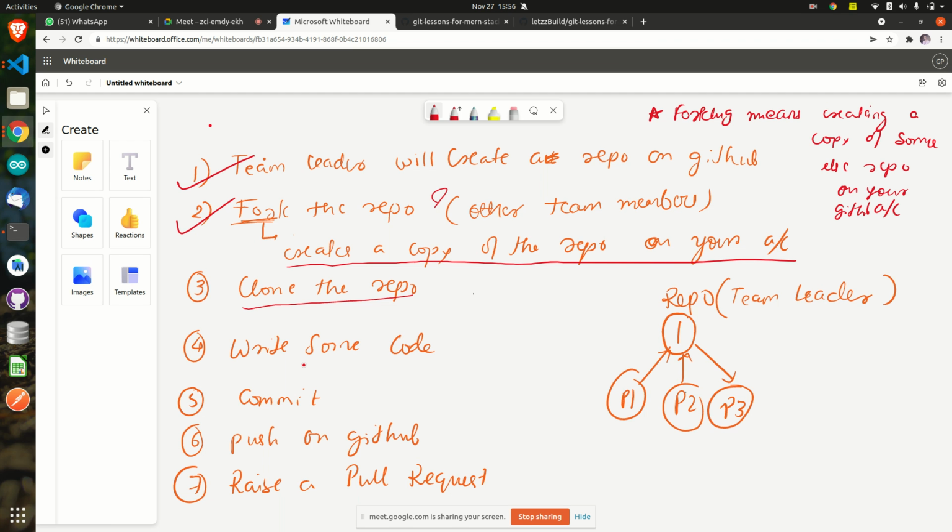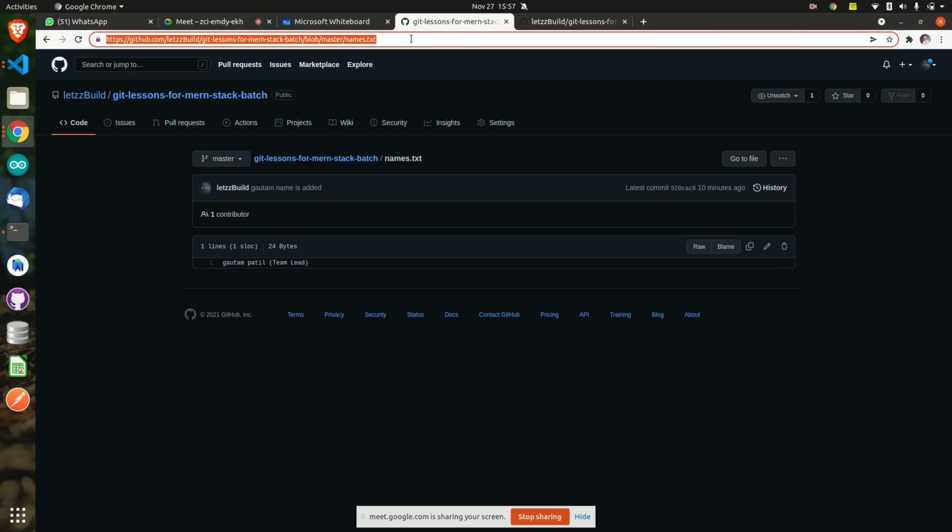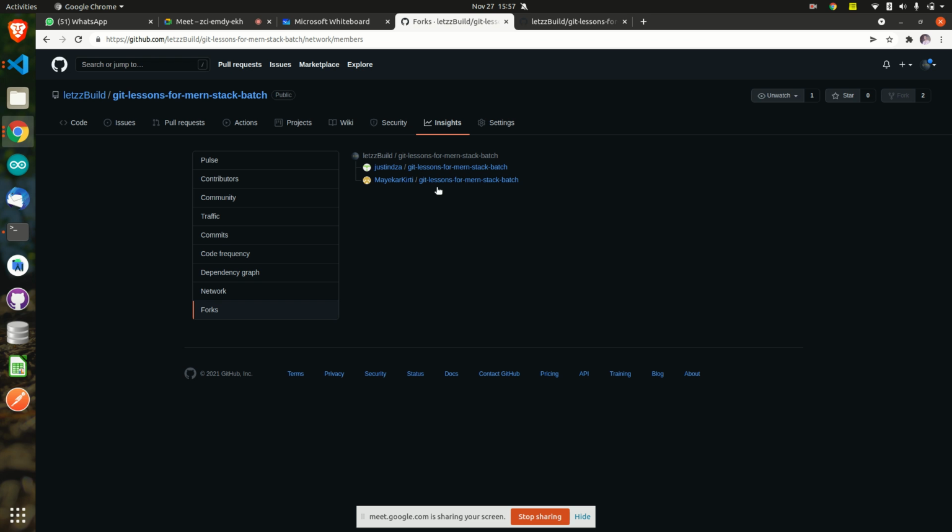Now you are able to see this button. One person has already forked it, right? I'll just refresh my page. Just two people have forked. Let's see who has forked. Justin has forked, and Kirti. These people have forked. Forked means what? They have created a copy of my repository on their account.